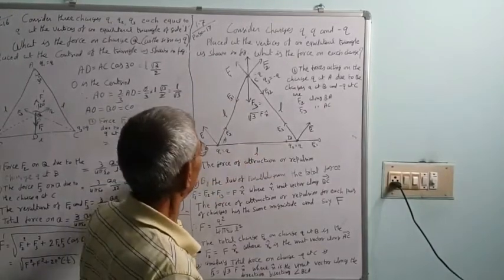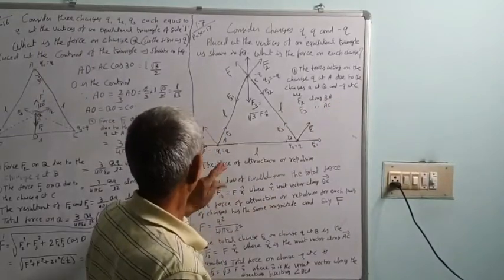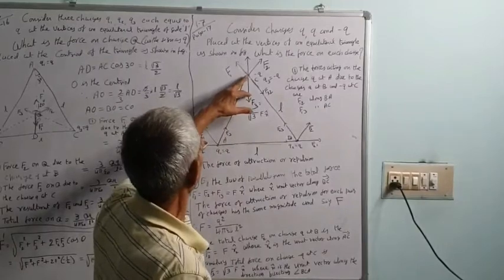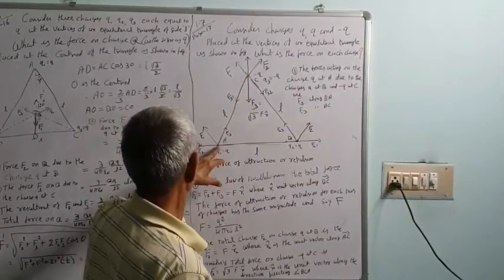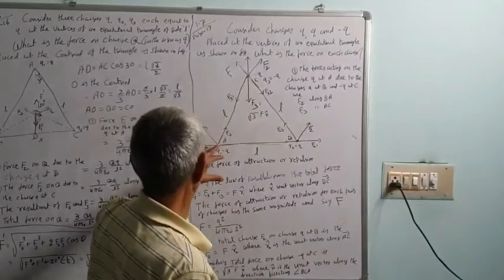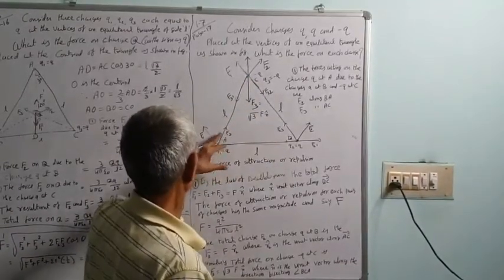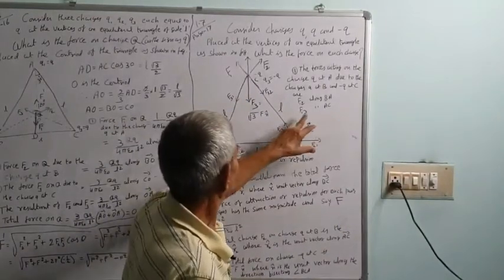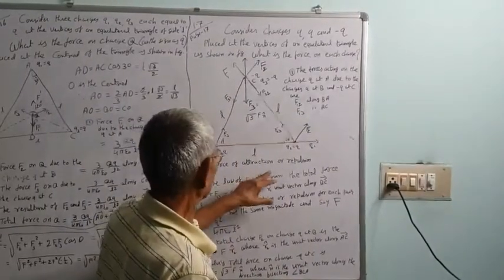Similarly, F13 is due to the charge minus Q at C on charge Q at A. This is minus, so it is an attractive force, not repulsive. F13 is along AC.